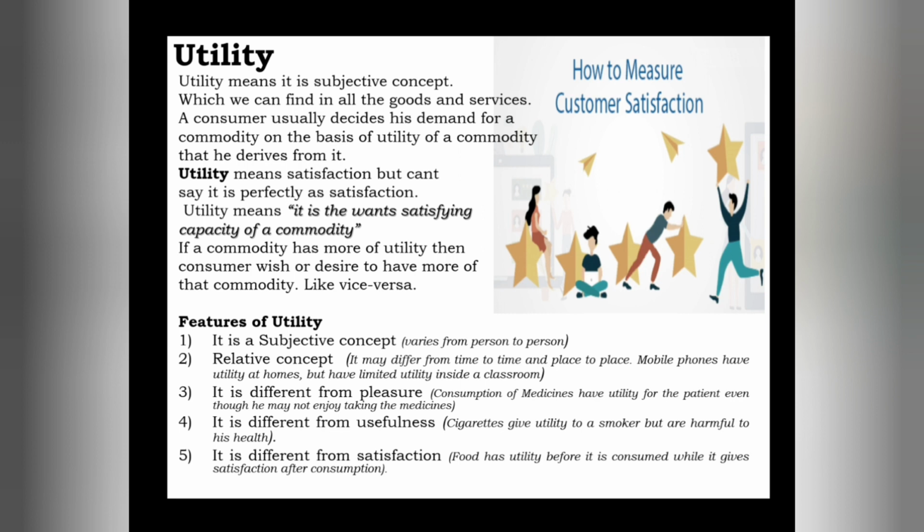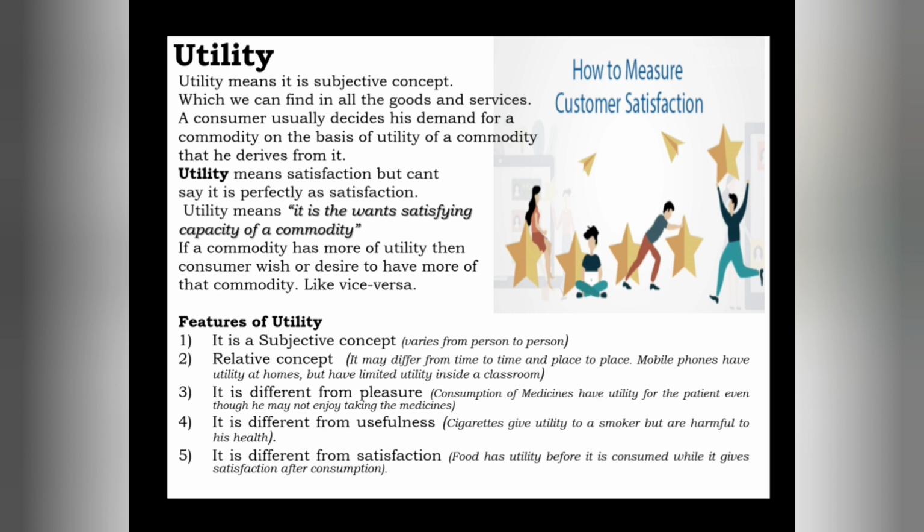Let us see what are the features of this utility. The first feature of utility is that it is a subjective concept. It means it varies from person to person. Utility is introspective, that's why it varies from person to person. The same apple may give less utility to one individual.